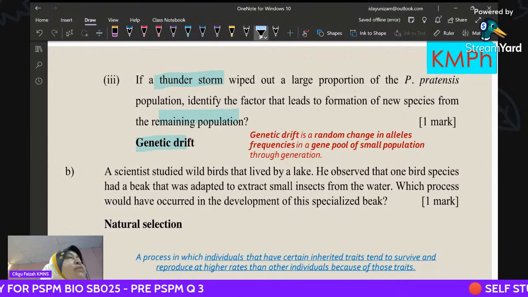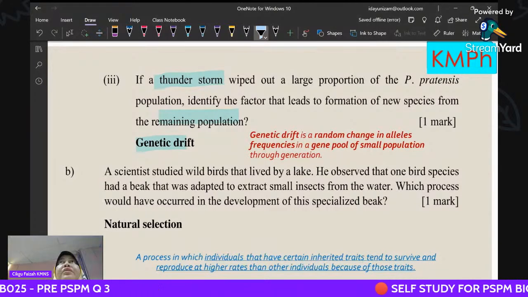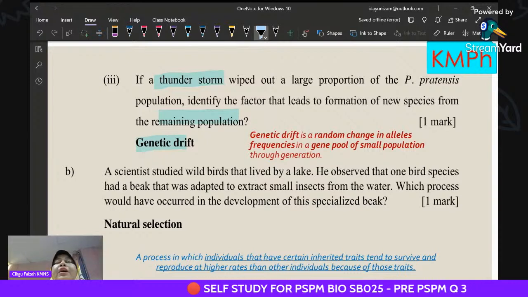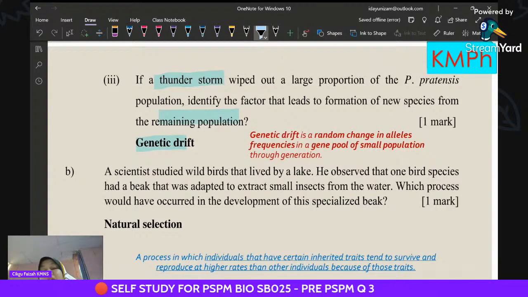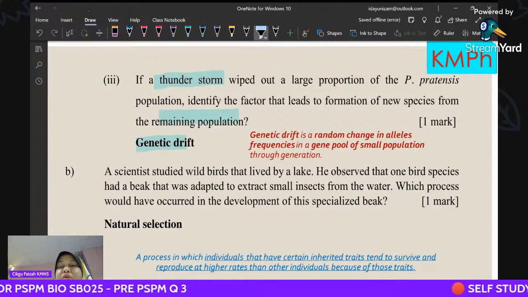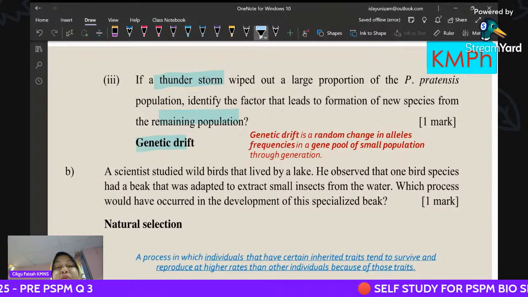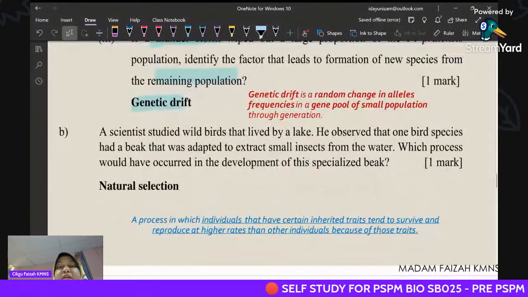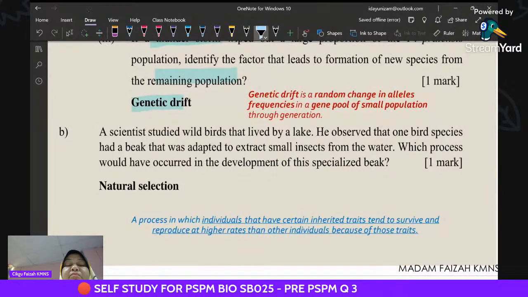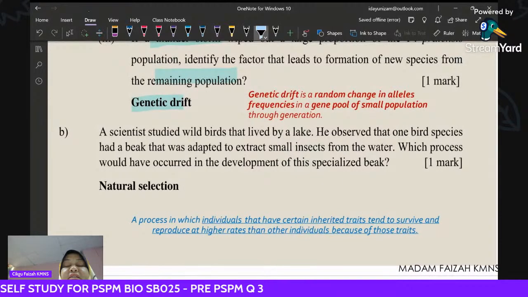To understand better, it's like what happened in Aceh, the human population in Aceh when the tsunami suddenly occurred. So it is a random change in allele frequency in the gene pool of a small population through generations. Okay, so for question B, given the concept, scientists study warblers.